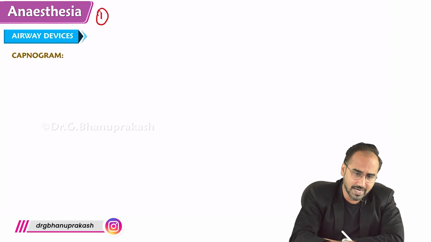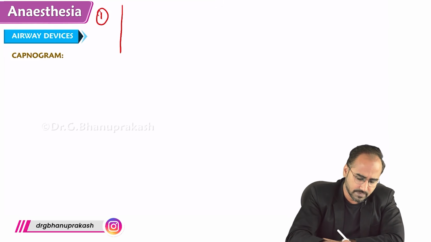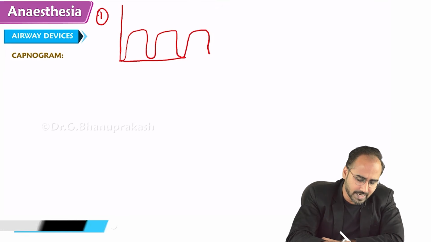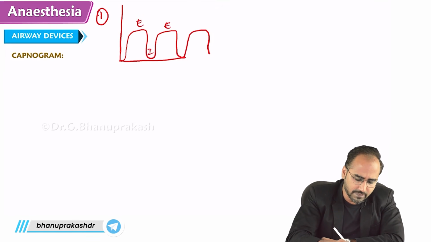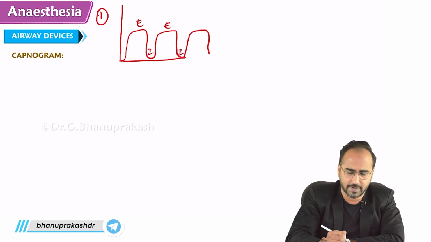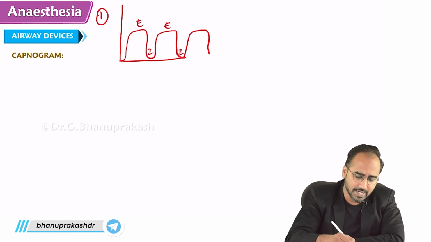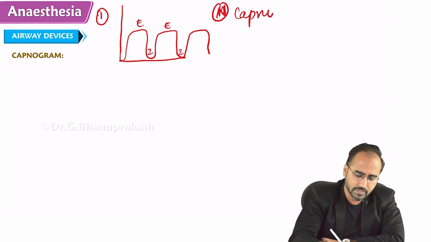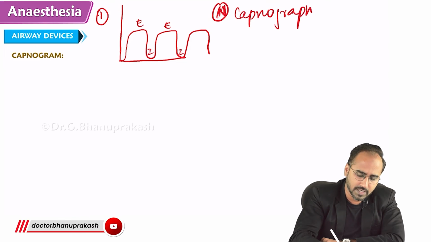You will get this capnograph, guys. What is this capnograph? Just look over here. This is the exhale phase of carbon dioxide, and this is the inhale phase. Okay? This is the normal capnograph, guys. This is a picture of a normal capnograph.